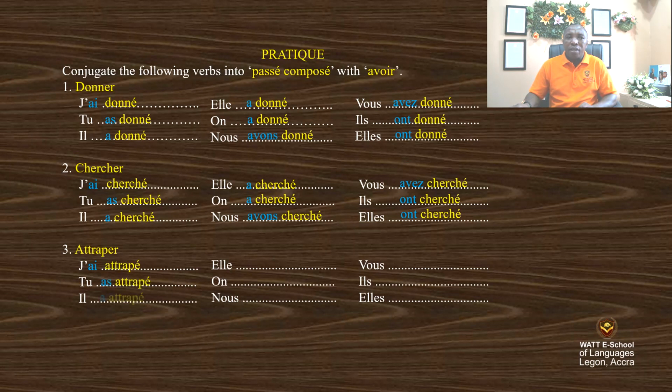Attraper. J'ai attrapé, tu as attrapé, il a attrapé, elle a attrapé, on a attrapé, nous avons attrapé, vous avez attrapé, ils ont attrapé, elles ont attrapé. You can see that the auxiliary verb is the same throughout, and the past participle of the verb ends in é, all of them. So it's the same thing that you can do by trying another verb or other verbs.